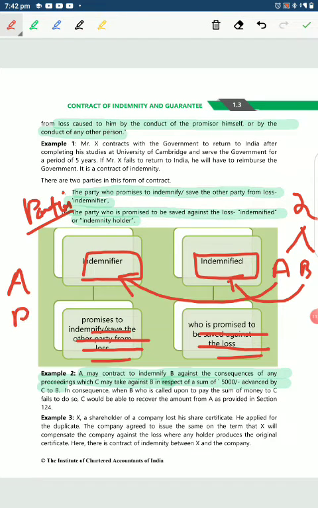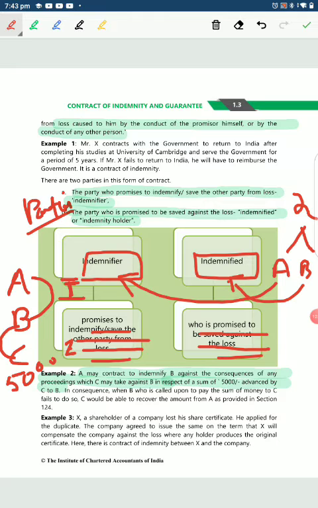There is A, there is B, there is C. There are three different people. A is going to indemnify B for the consequences of any proceedings which C may take against B. C has given 5,000 rupees to B, poor guy, and B has put a contract of indemnity with A.